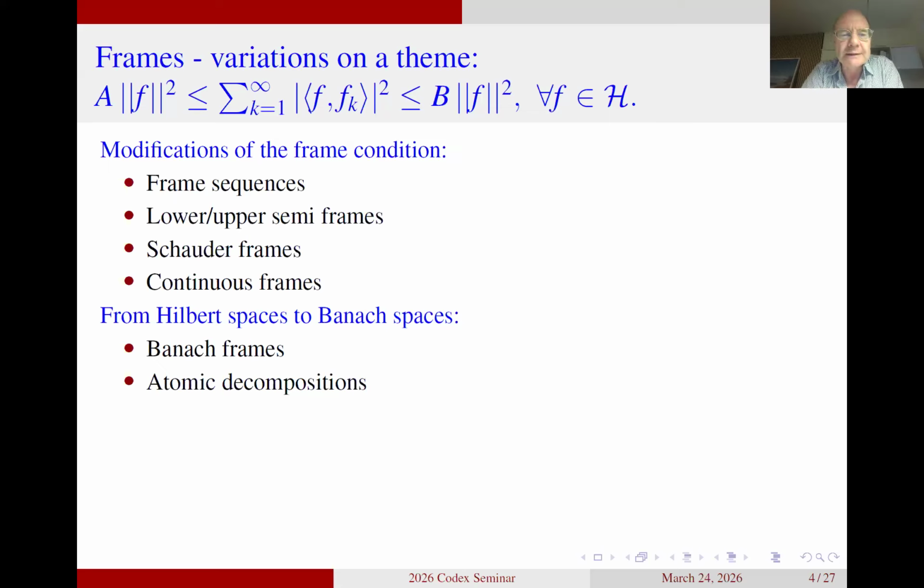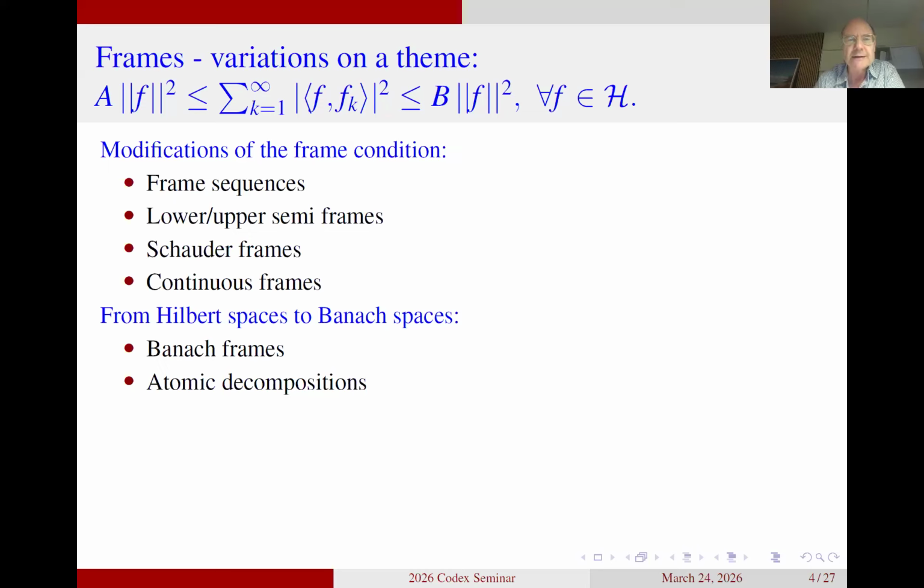And you also have the possibility of recovering your element with a reproducing formula that generates all elements in the space, but not necessarily in terms of an infinite series, but in terms of an operator acting on these frame coefficients. So the theory in Banach spaces is significantly more complicated than in Hilbert spaces. But I'll not speak about it in the lecture. I just want to mention that this is also one of the variations on the theme.